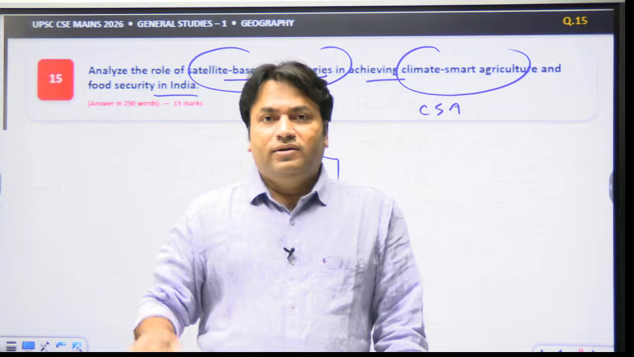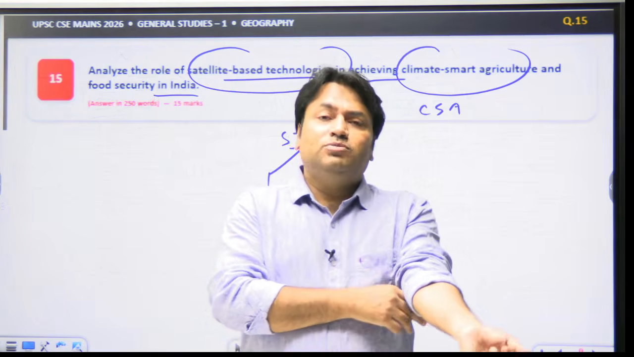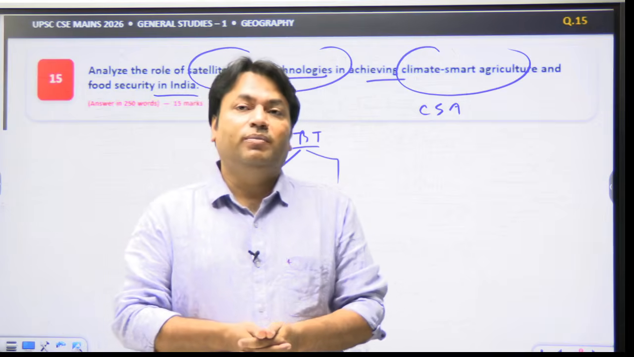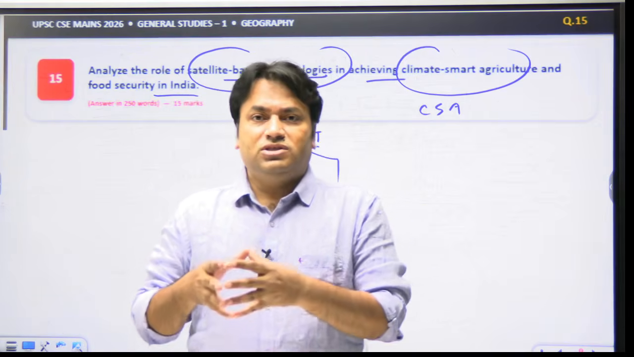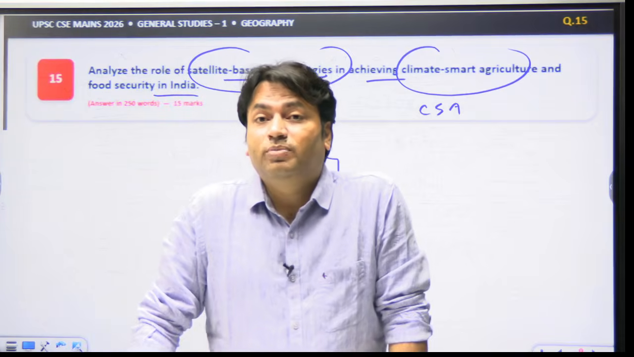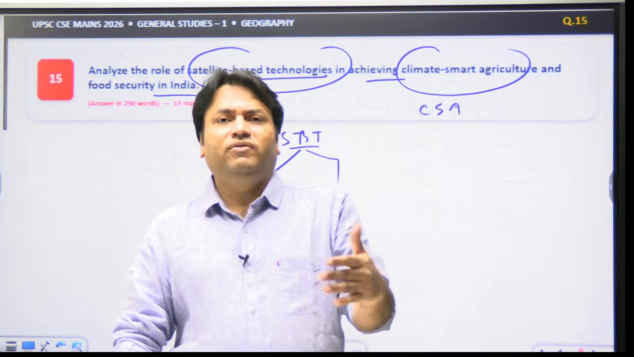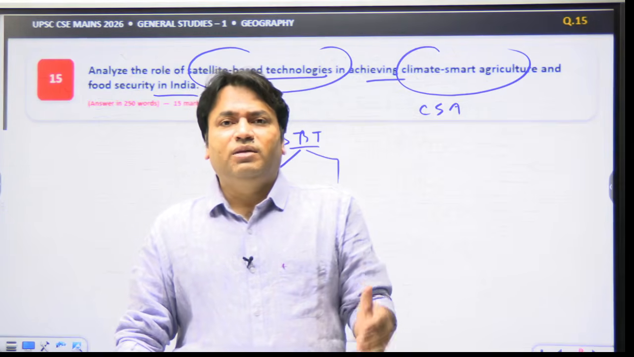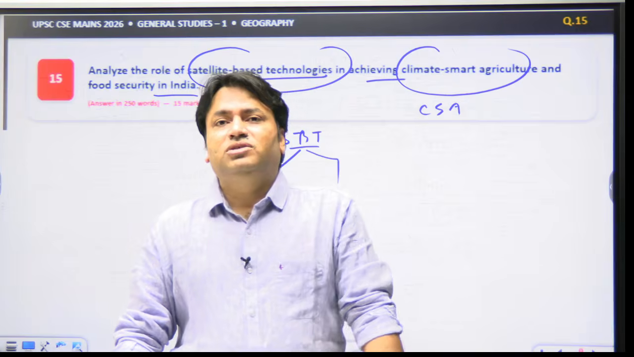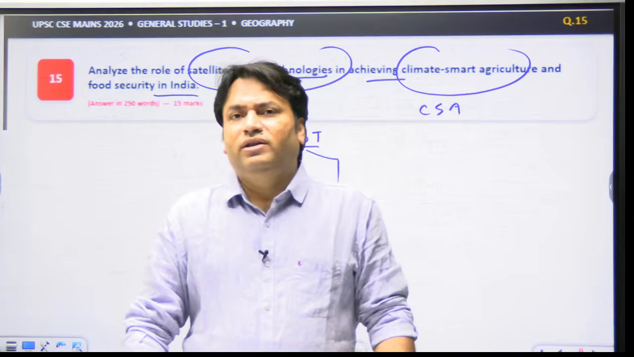So a recent, contemporary example is ISRO's 2025 wheat monitoring pilot, where optical and SAR datasets from EOS-04, EOS-06, and ResourceSat-2A were used to monitor wheat sowing and crop conditions across major wheat producing areas. So in this way, we can say that satellites can be used for climate smart agriculture. So that is the theme of this entire question which you can write.